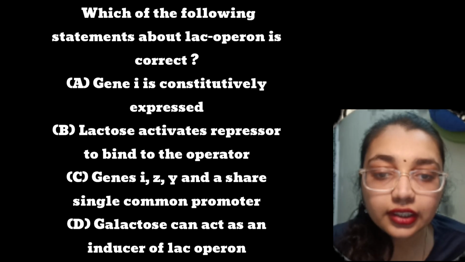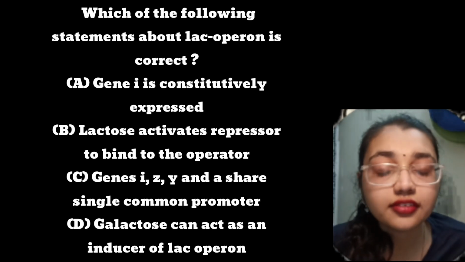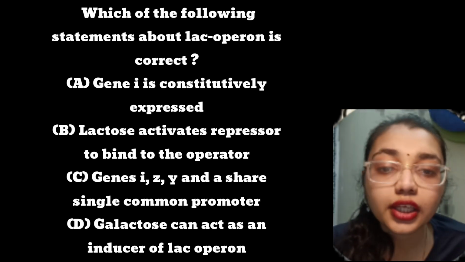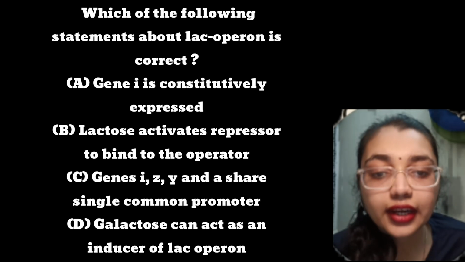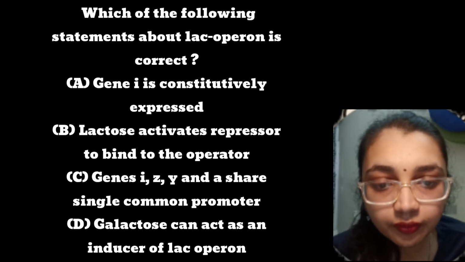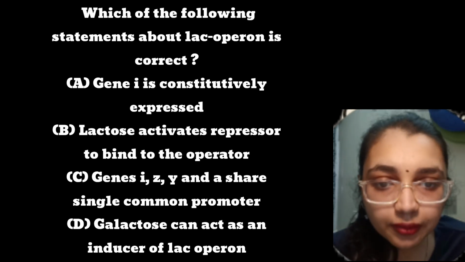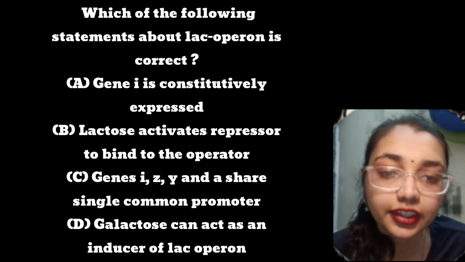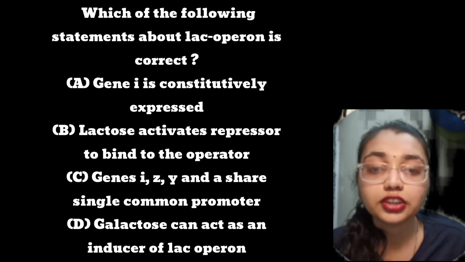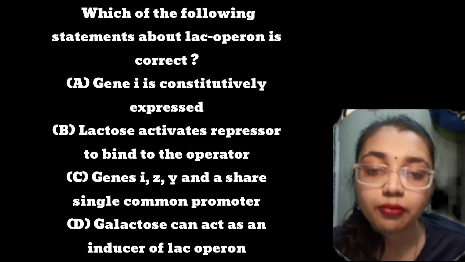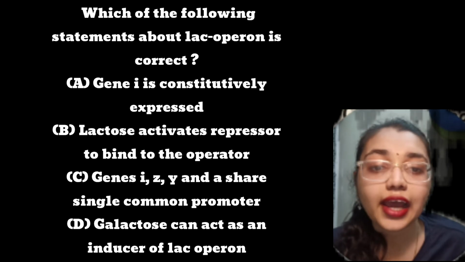So here it contains structural genes like Z, Y and A, a promoter, an operator, and a regulatory gene is present. Here lactose, or allolactose, acts as an inducer. It binds to the repressor protein, and after binding and inactivating it, it prevents it from binding to the operator. Thus option B is incorrect and D is also incorrect. Why? Because galactose, the product of lactose hydrolysis, cannot act as an inducer.